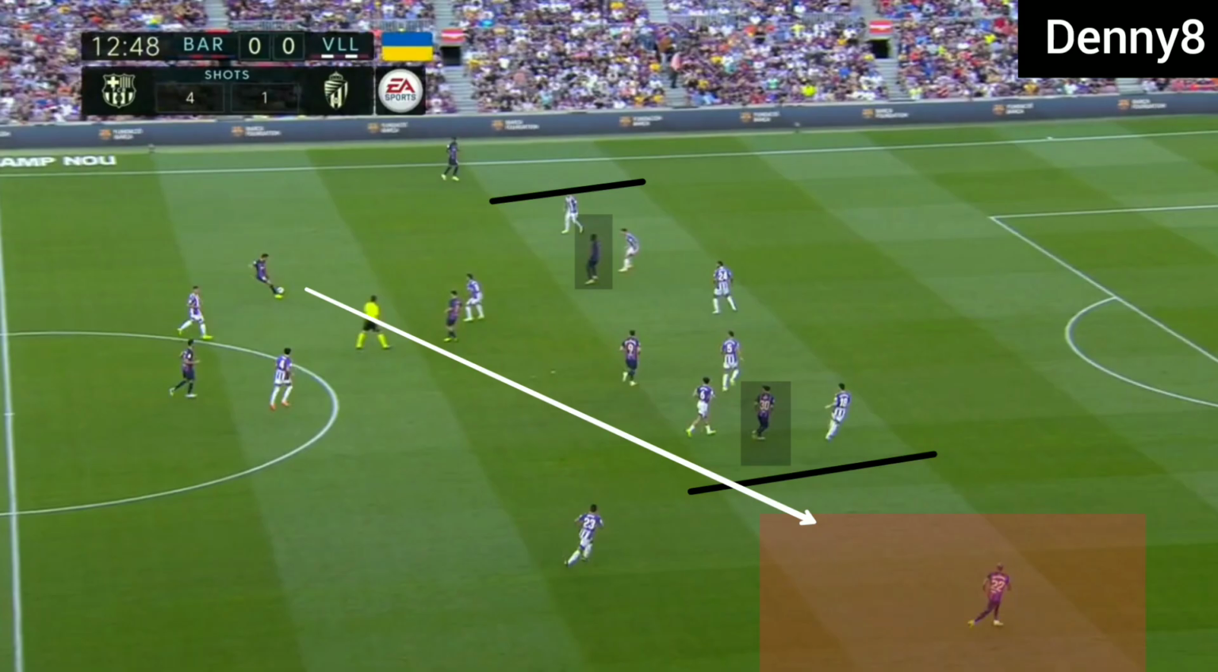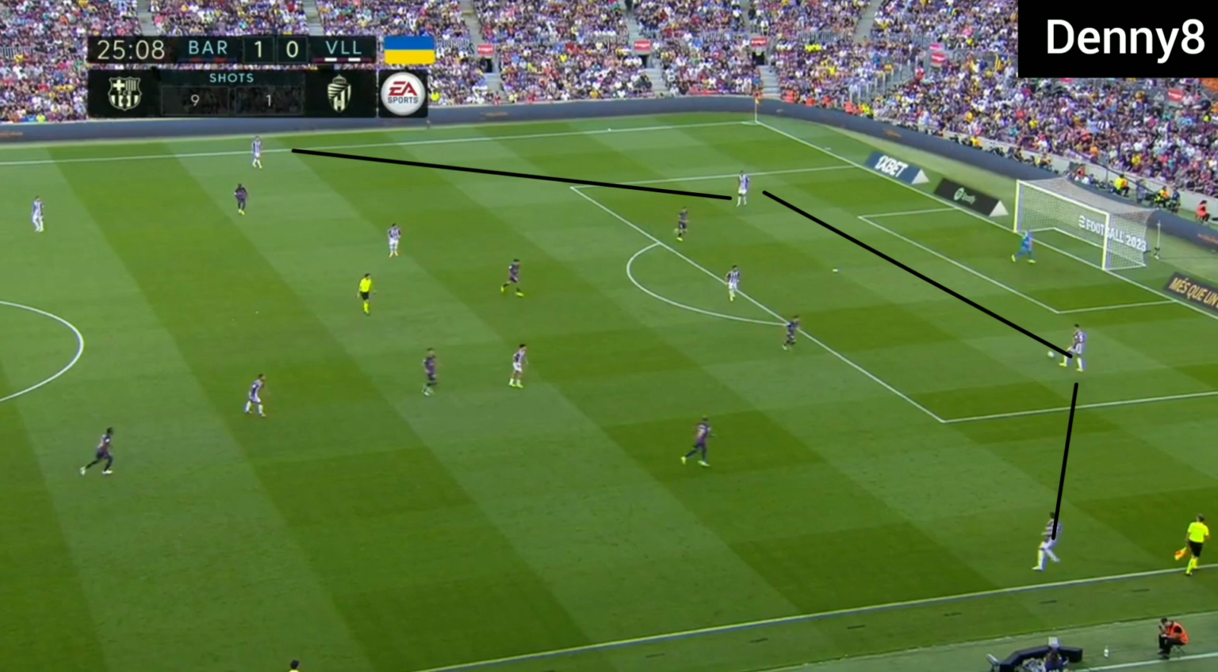In the final third, Barca's offensive midfielder and winger were operating in the half space. Due to the winger and midfielder operating in the half space, Valladolid were forced to defend narrow. Due to Valladolid's narrow defending, Barca were getting space on the flanks and Barca centre-backs were switching the ball.